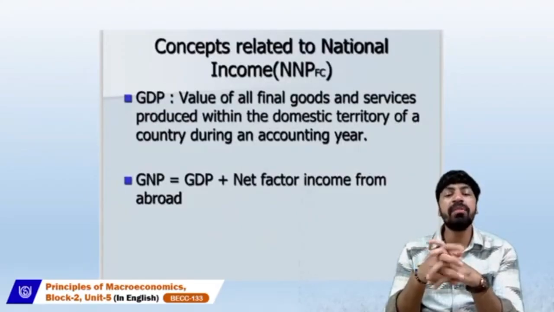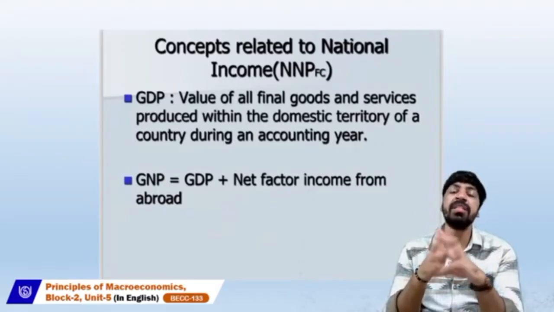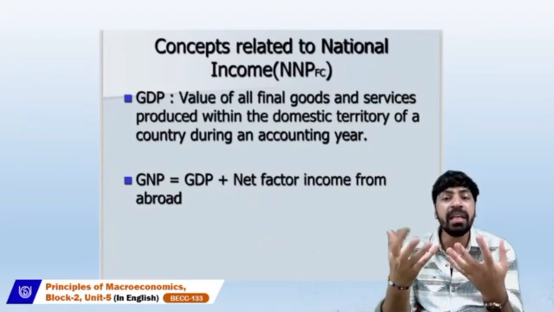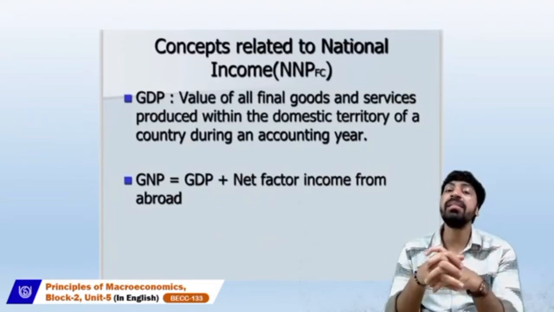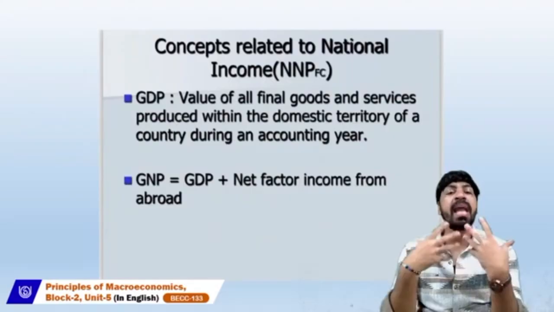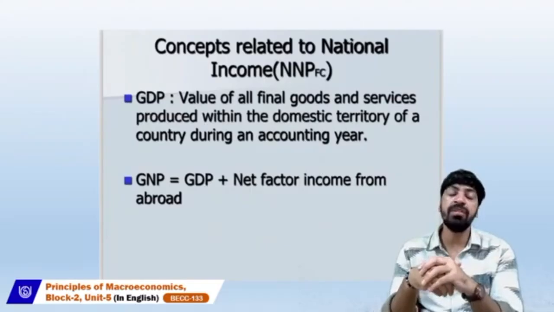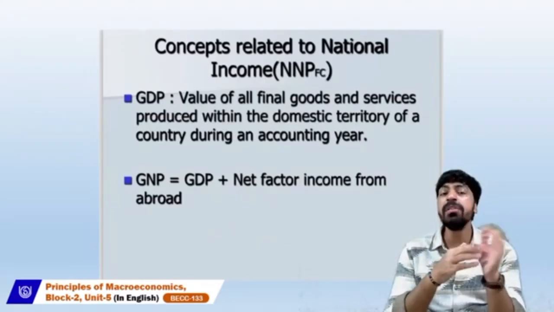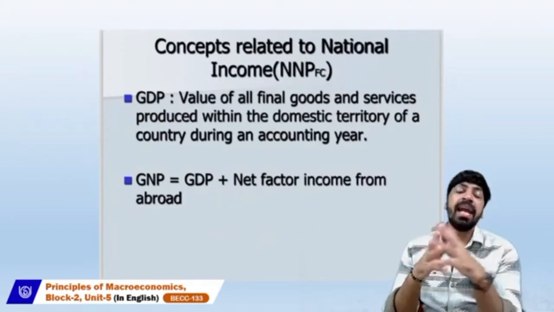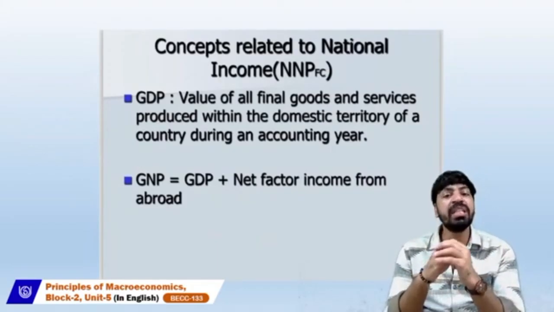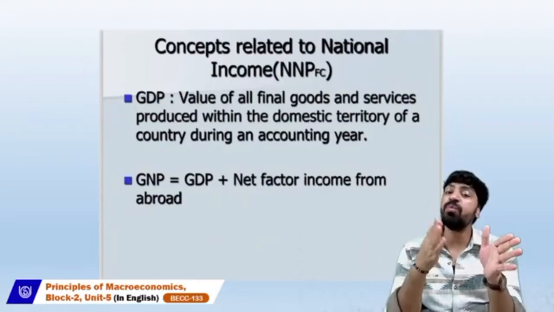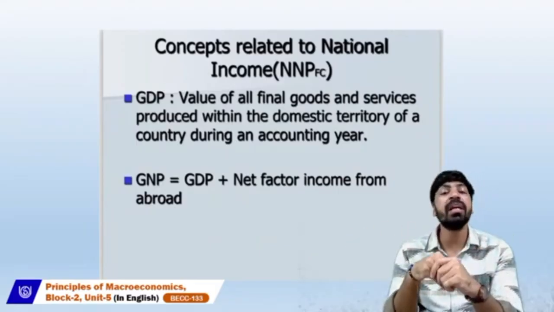Now we talk about the basic concepts related to national income. Symbolically, national income is known as NNPFC, that is, net national product at factor cost. We always talk about the national product. If we talk about the gross domestic, we always talk about the gross value. GDP stands for the total value of goods and services which is produced within the domestic territory of a country during an accounting year.